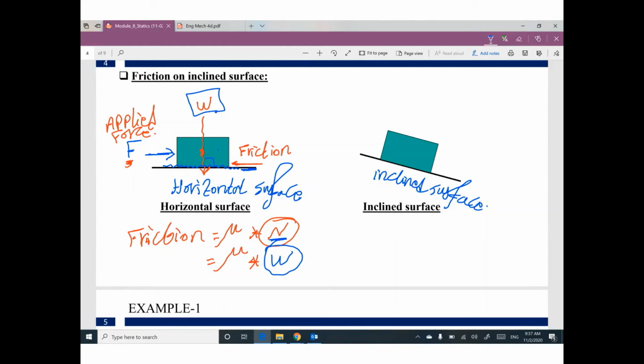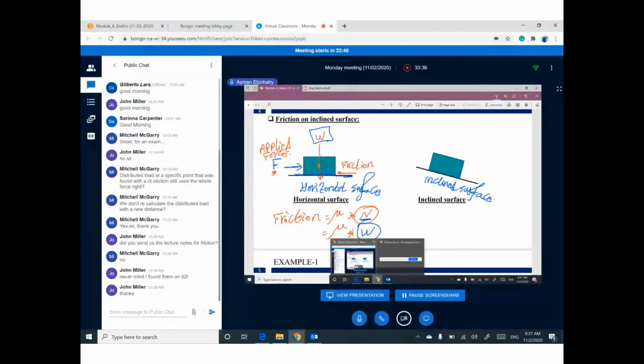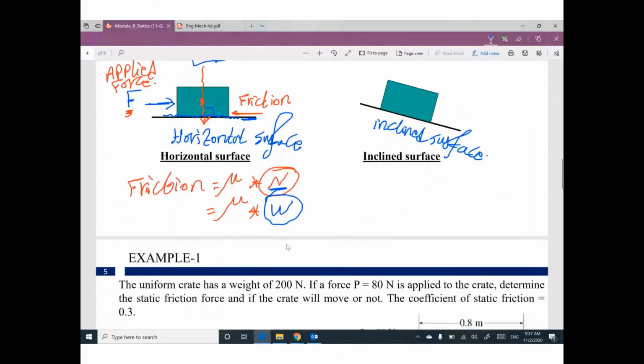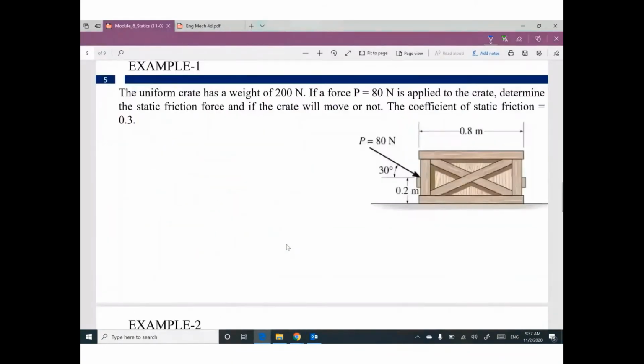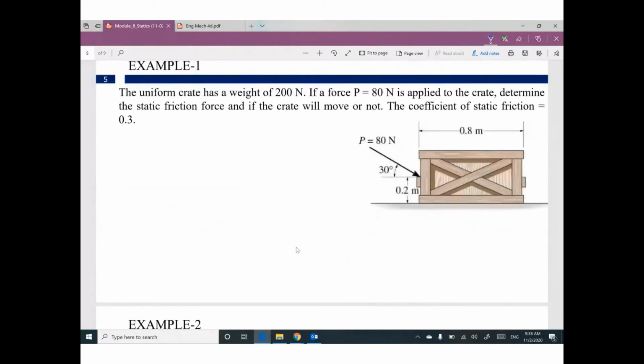Any question? Looks good. Let's start to do this example.